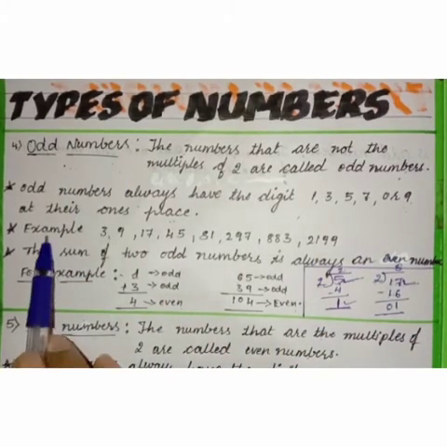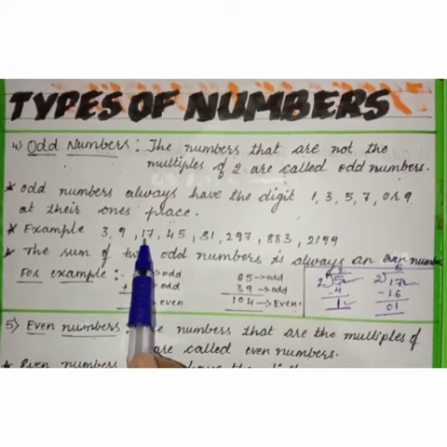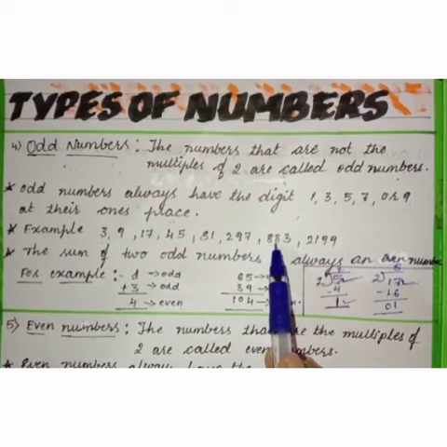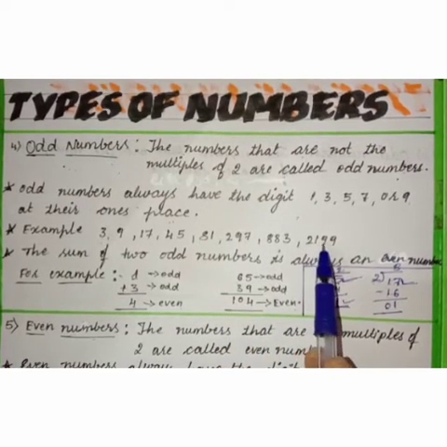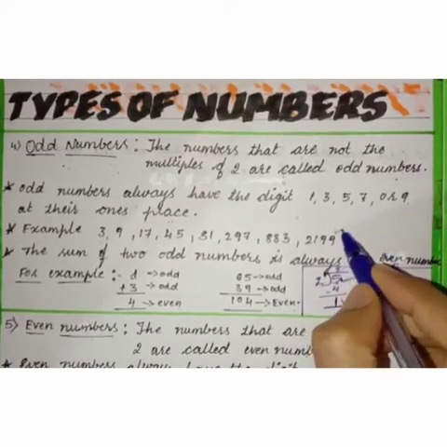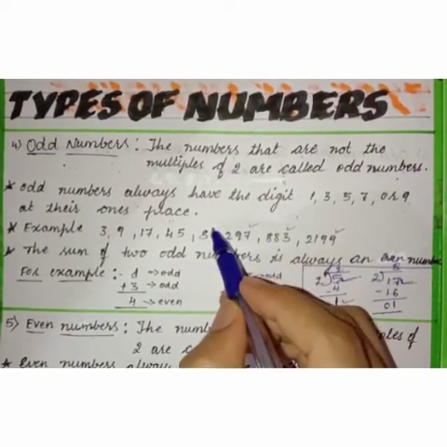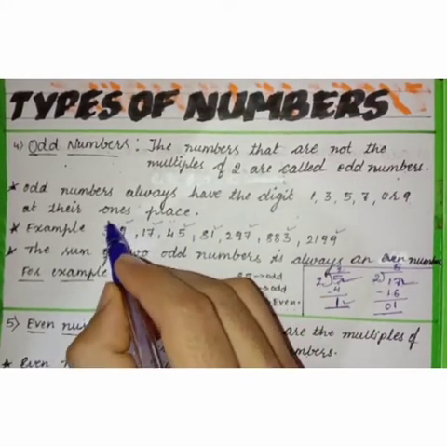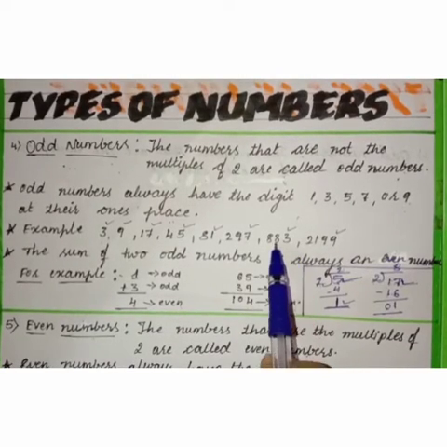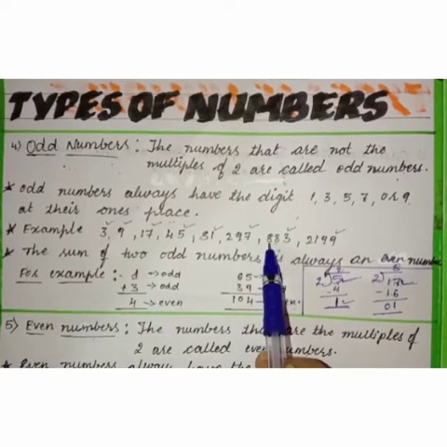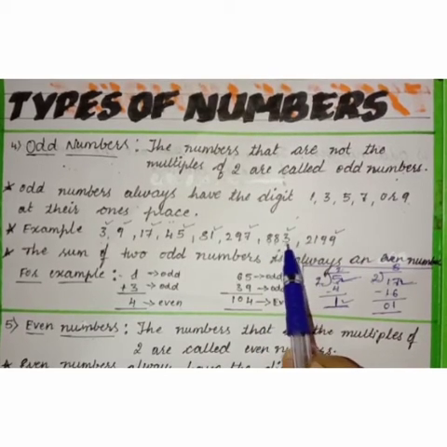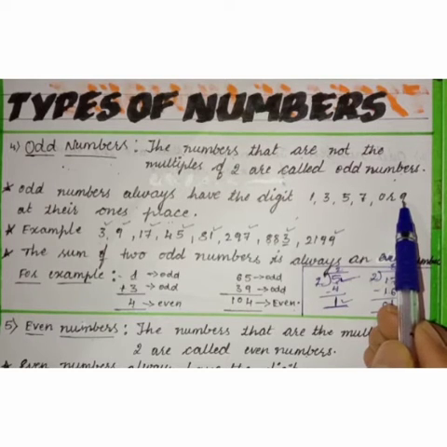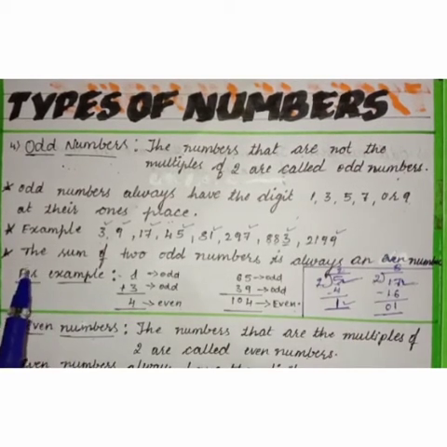Got it children? Now take for example 3, 9, 17, 45, 81, 297, 883, 2199. See, all of them have the last ones place ending with 1, 3, 5, 7 or 9, isn't it? So don't bother about the remaining places, whether they are even or not. First you should see the last digit. If it ends with these numbers, then it is considered an odd number.